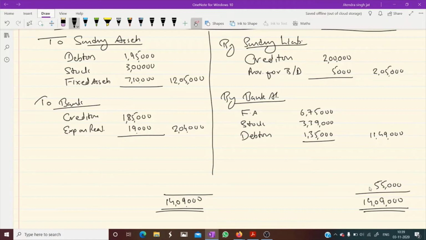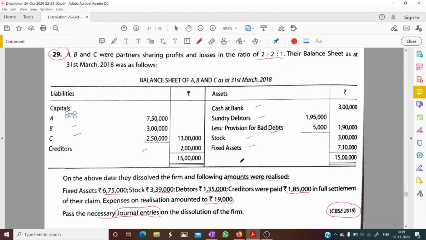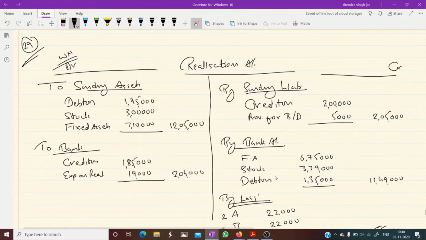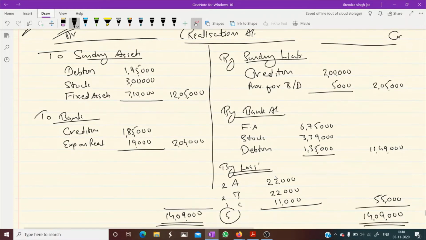So this is a loss. The loss is transferred to the partners' capital accounts. By loss transferred to partners' capital account. The partners are A, B, C and their ratio is 2 is to 2 is to 1. 2 plus 2 plus 1, 5. So 55,000 divided by 5, 11,000; 22,000, 22,000. So we have prepared this realization account so that it will be very helpful in making journal entries.